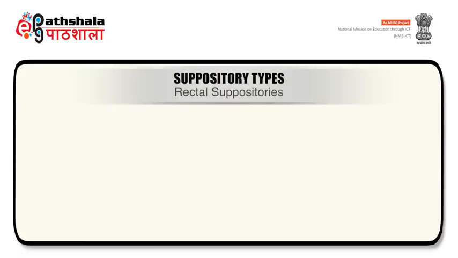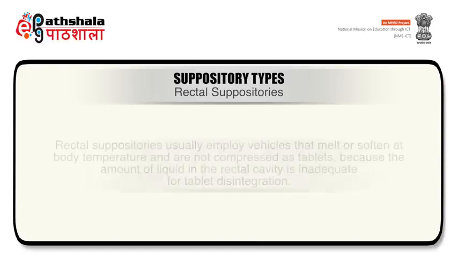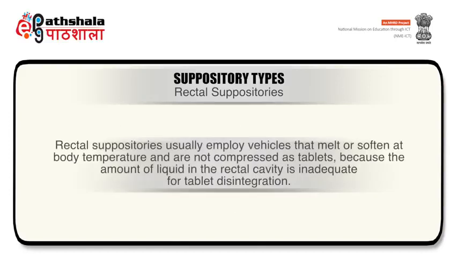Now we will talk about rectal suppositories. Rectal suppositories usually employ vehicles that melt or soften at body temperature and are not compressed as tablets because the amount of liquid in the rectal cavity is inadequate for tablet disintegration.